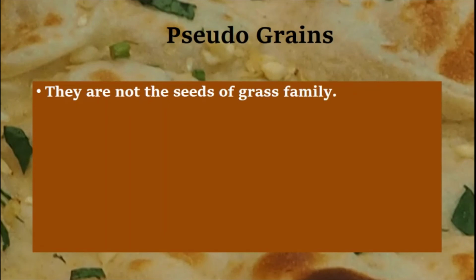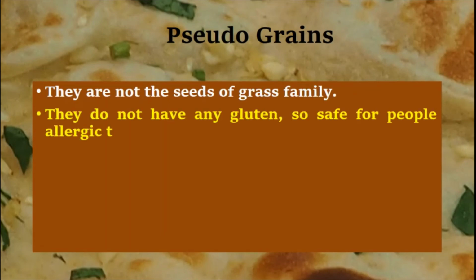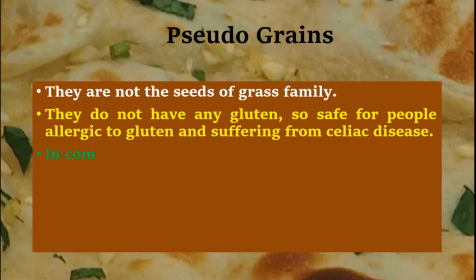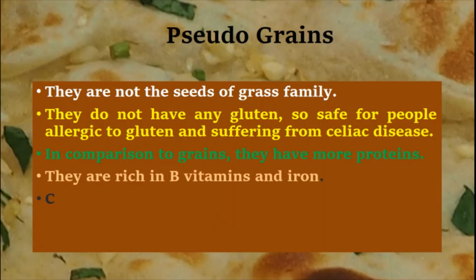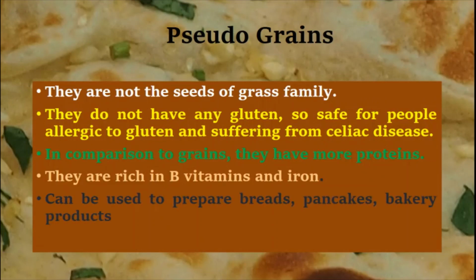Pseudograins. They are not the seeds of the grass family. They do not have any gluten, so they are safe for people allergic to gluten and suffering from celiac disease. In comparison to grains, they have more protein. They are rich in B vitamins and iron, and can be used to prepare breads, pancakes, bakery products, sweets, etc.